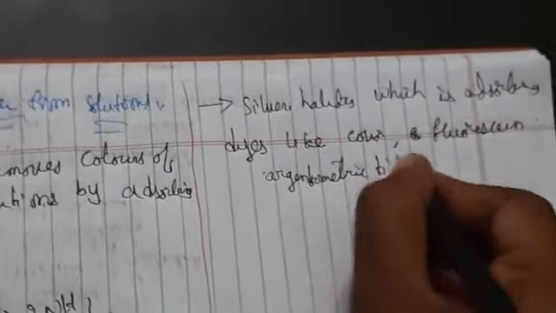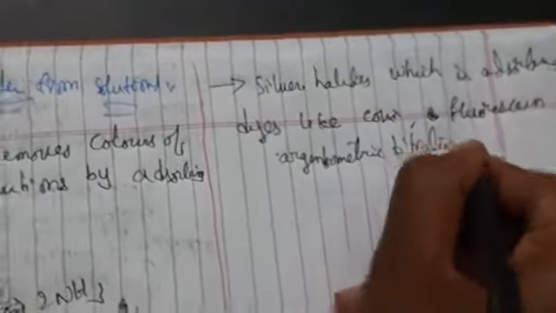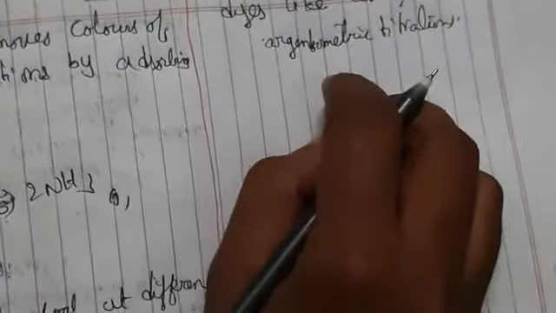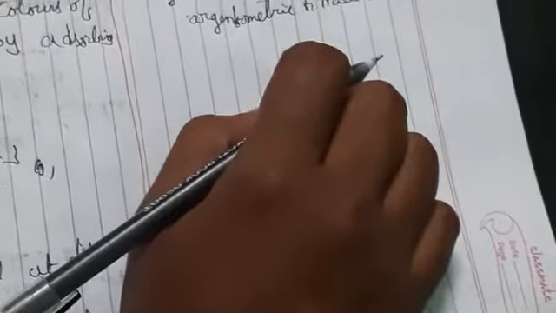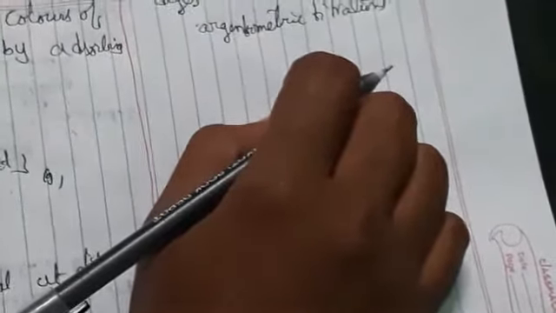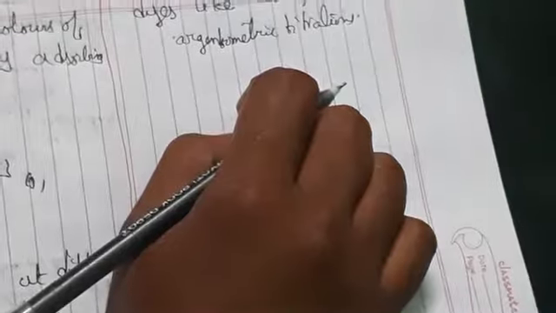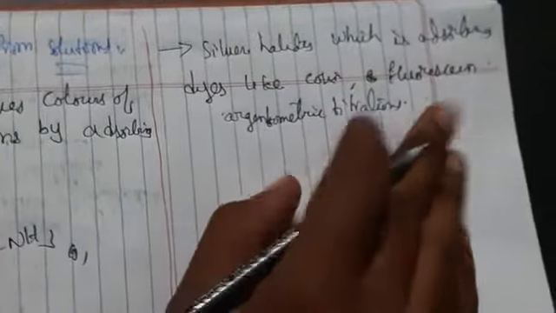Argentometric titrations. So next, chromatographic analysis. Chromatography is nothing but what? It has different types of chromatographic techniques: paper chromatography, gas chromatography, ion chromatography, thin layer chromatography, and HPLC. These all work by adsorption. It is mainly used for analytical and also industrial applications.